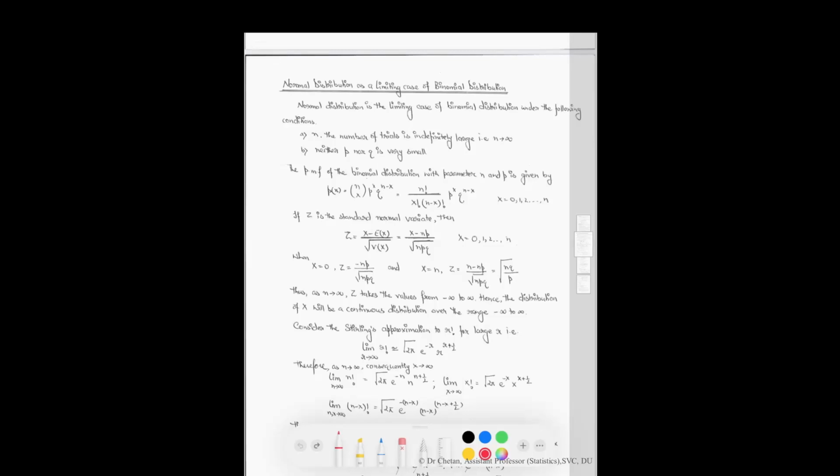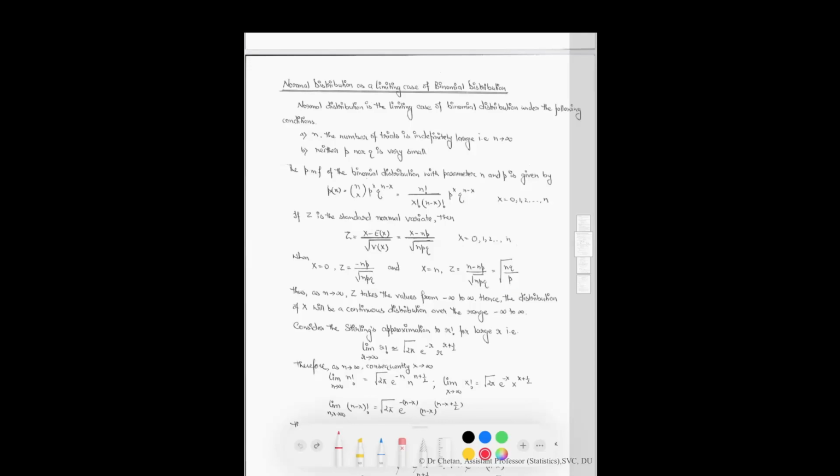When x is equal to 0, the value of z is this. When x is equal to n, the value of z is equal to this quantity. As a limiting case, as n tends to infinity, z takes values from minus infinity to infinity. Hence, the distribution of x will be a continuous distribution from minus infinity to infinity.